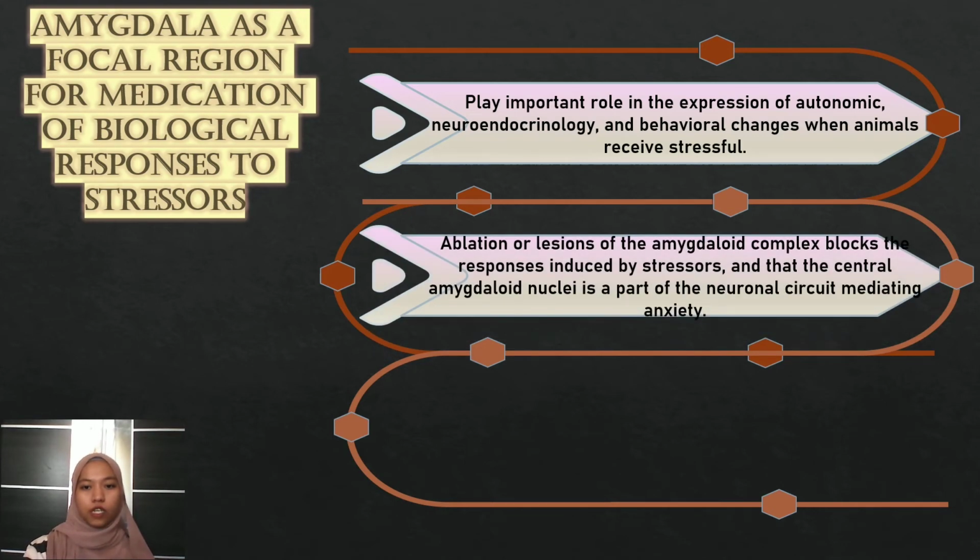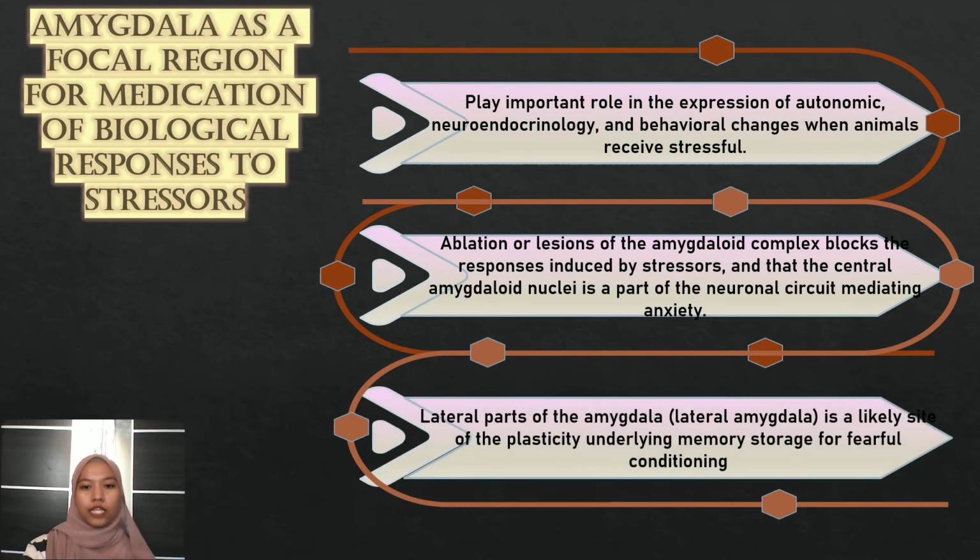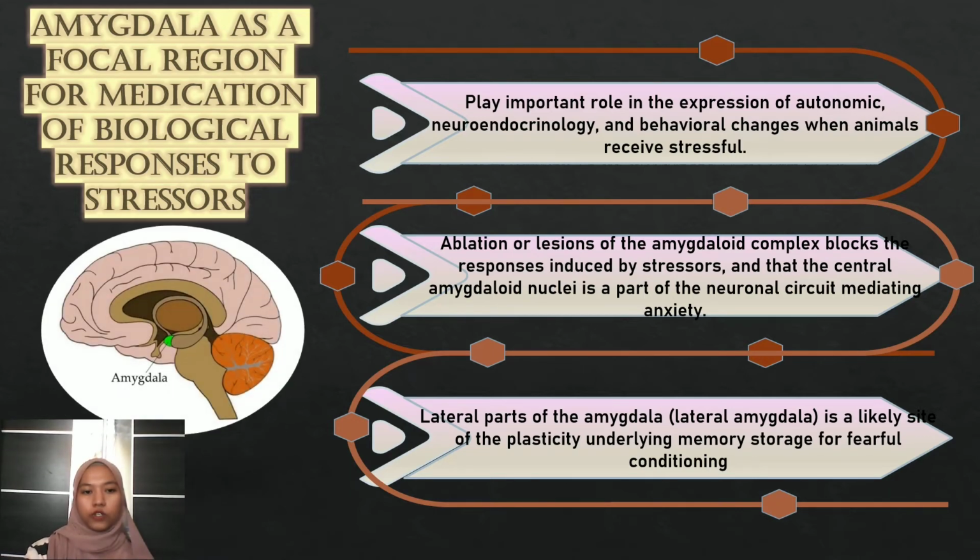Ablation or lesions of the amygdala complex block the responses induced by stress, and the central amygdala nuclei are a part of the neuronal circuit mediating anxiety. The lateral parts of the amygdala, the lateral amygdala, are the likely site of the plasticity underlying memory storage for fear conditioning. So that is the location of the amygdala, which is near the hypothalamus.